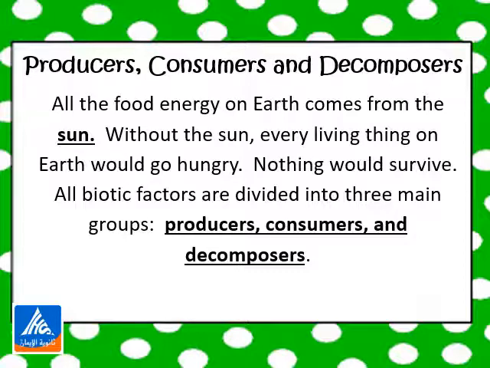If you still remember, we mentioned before that all biotic factors need energy to survive. The main source of this energy is the sun. Then these biotic factors depend on each other to get energy from each other. According to the niche of living things, they are classified into three main groups: producers, consumers, and decomposers.